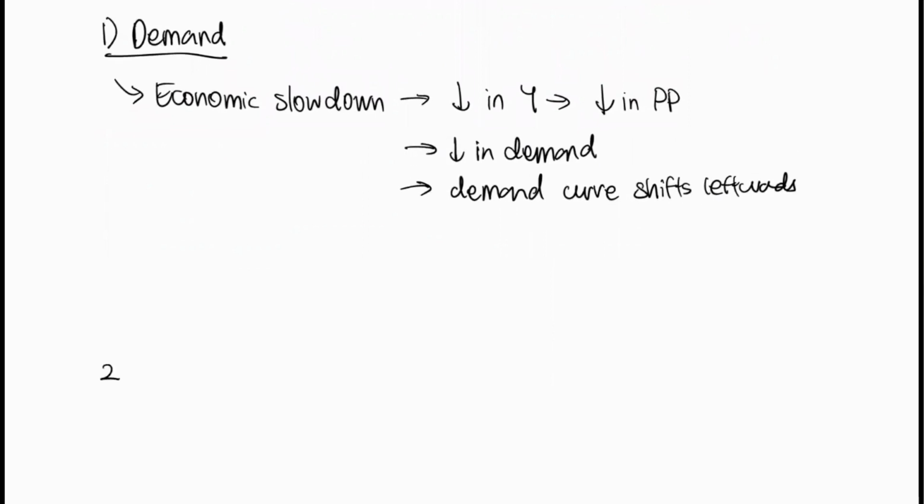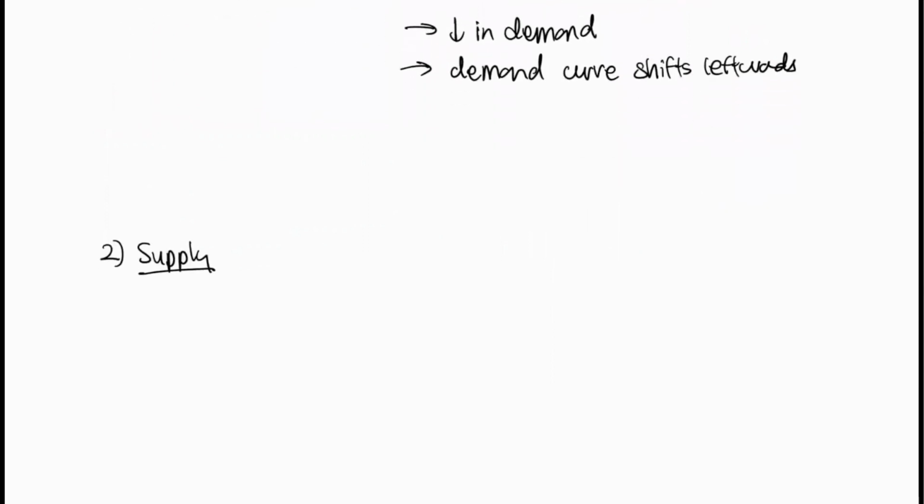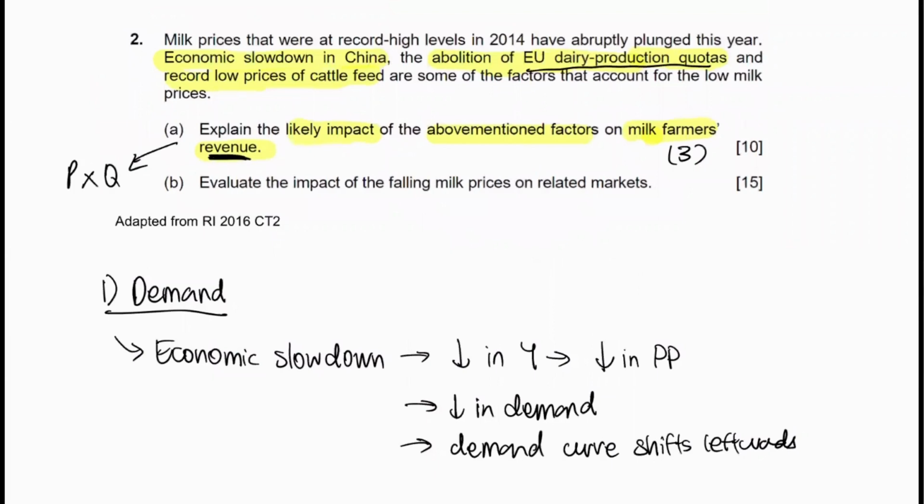For the supply curve, the supply factor in this case would be the abolition of the EU dairy production quotas. Previously there was a dairy production quota to limit the amount of milk that a farmer is legally able to produce. When the quotas are removed, producers would feel that they can increase their production so that they can earn more revenue and thus probably profits.